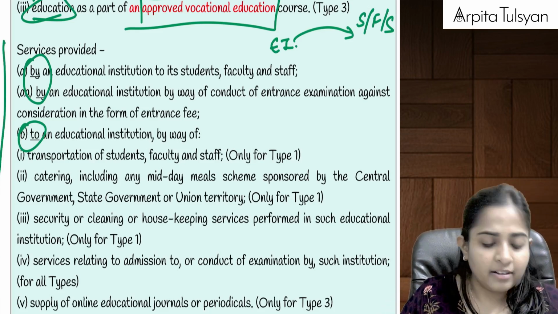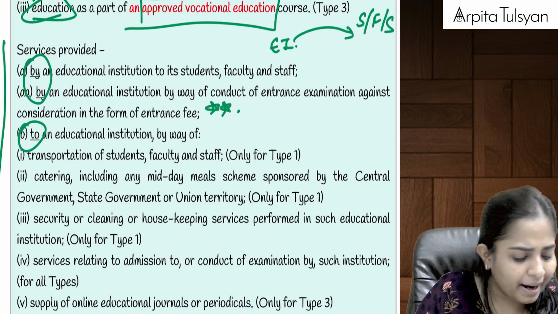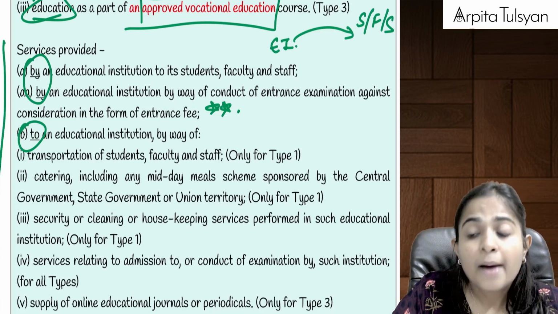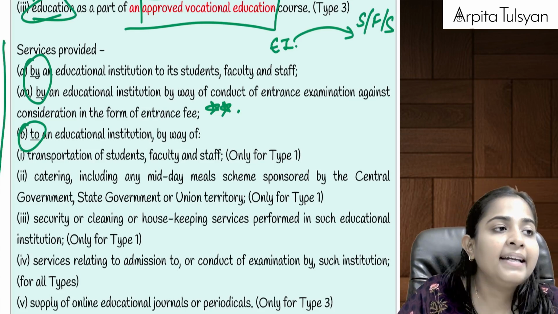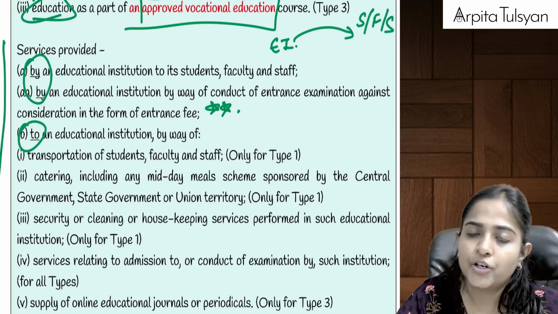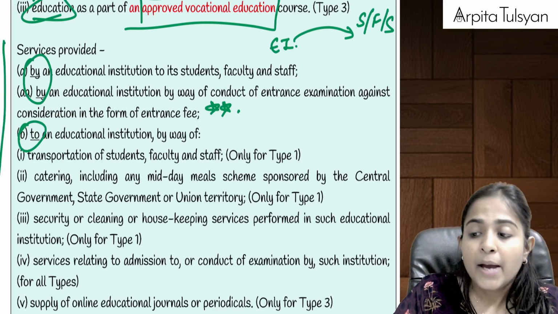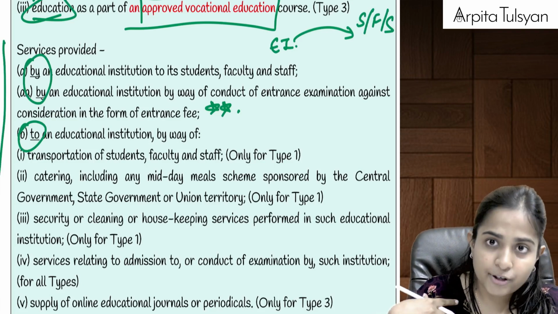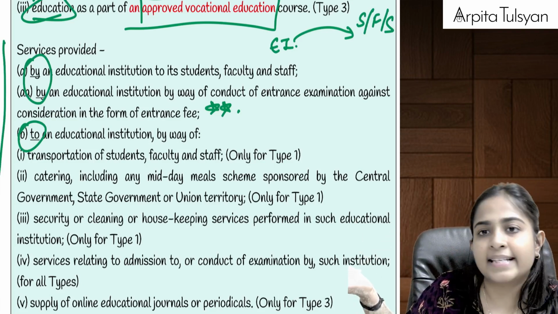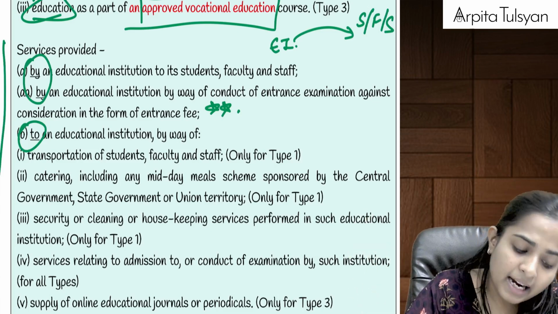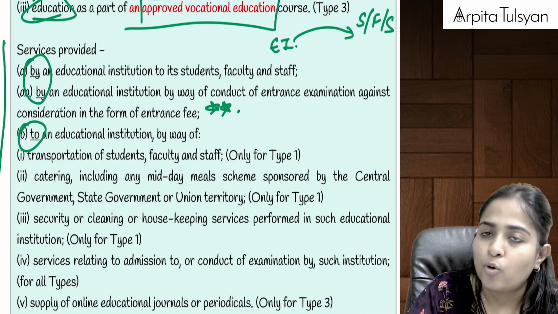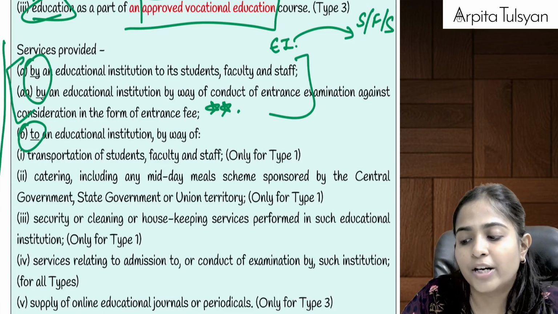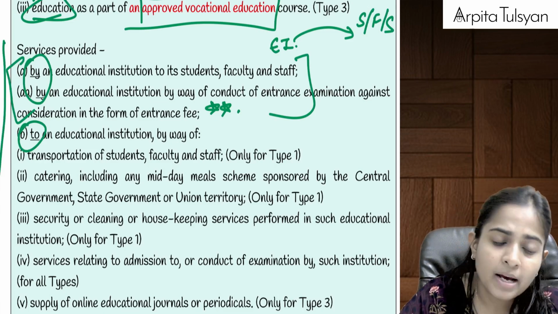And one more thing, this was a newly added point some time back, but this is important. Any services provided by an educational institution by way of conduct of entrance examination against consideration in the form of entrance fee. Means the educational institution is conducting some entrance examination, and for that it is charging some consideration. Even that will be totally exempted from GST. So only these two services which are provided by an educational institution will be totally exempted from GST.